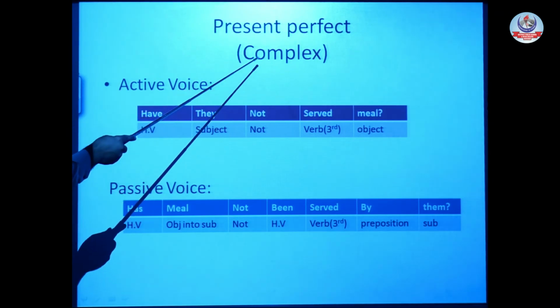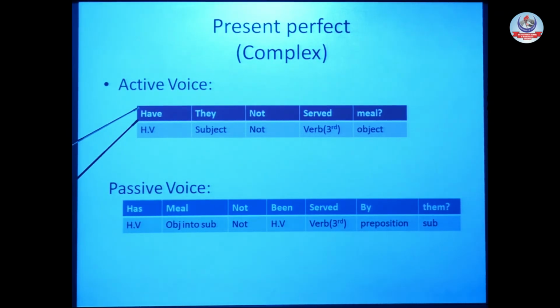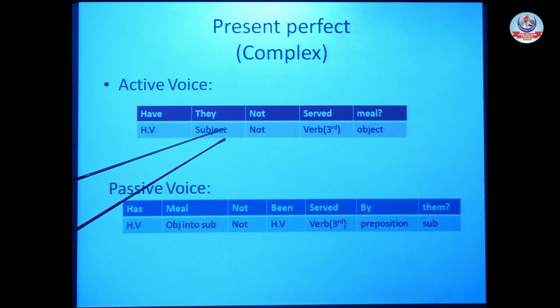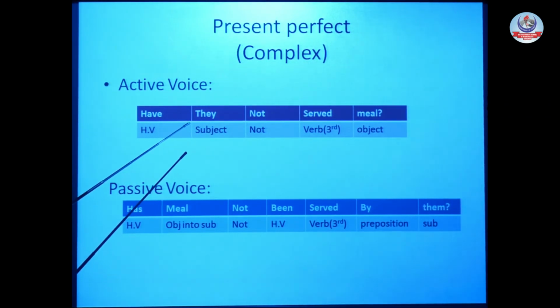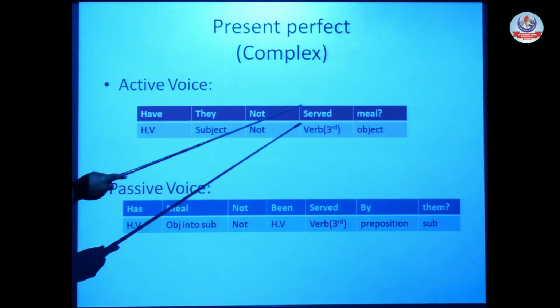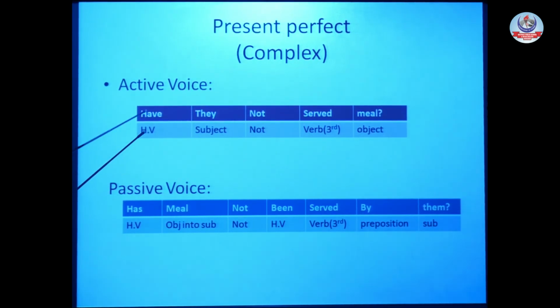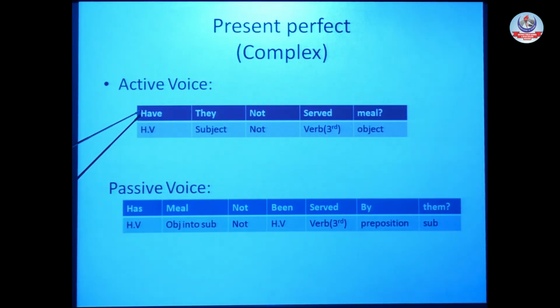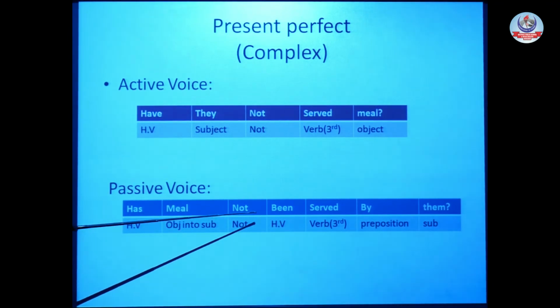At the end, present perfect, complex sentence, active voice: have they not served me? It's interrogative and also negative, so that's why it is called a complex sentence. When we change it into passive, first of all, as here our helping verb is at the start of the sentence, in passive voice it would also be at the start. But as we know that in passive voice our helping verb is has been, it consists of two words.